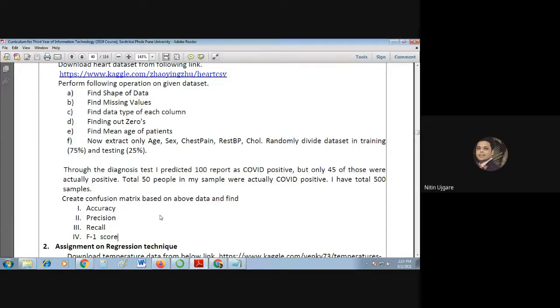On Saturday's session, I'll explain the theory part of the confusion matrix in just 10 or 15 minutes. Am I audible?